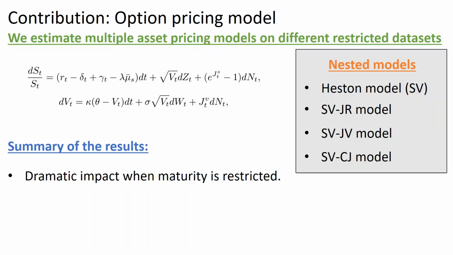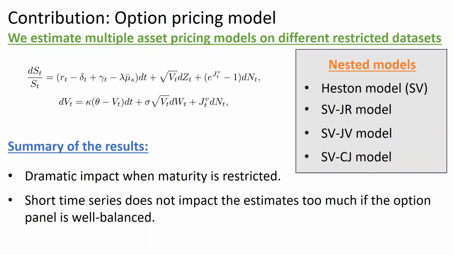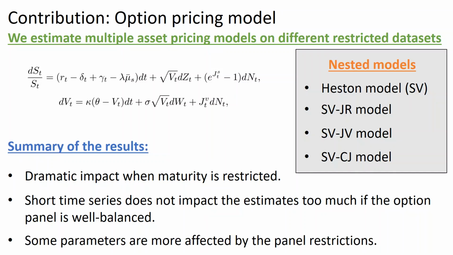First, restricting the maturity dimension leads to a dramatic impact on the model parameters. Second, short sample size does not impact too much if the option panel is well diversified. Eventually, some parameters like the persistence and the variance of variance are much affected by the restriction, while others remain stable from one panel to another one.